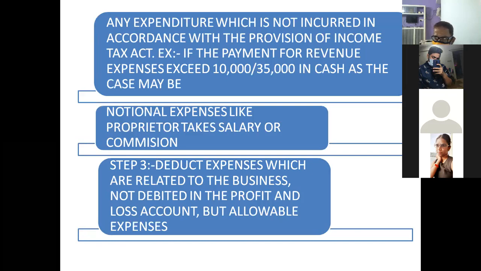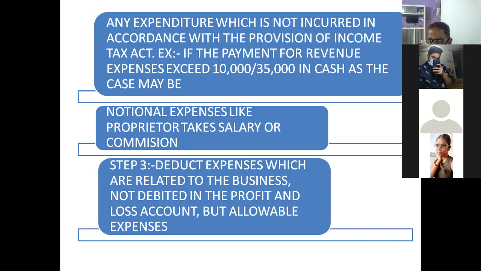Similarly, if you pay revenue expenses in cash above 10,000, the complete expense will be disallowed. You should pay by cheque only. Similarly, if you pay transport related expenses in cash above 35,000, the complete amount will be disallowed.